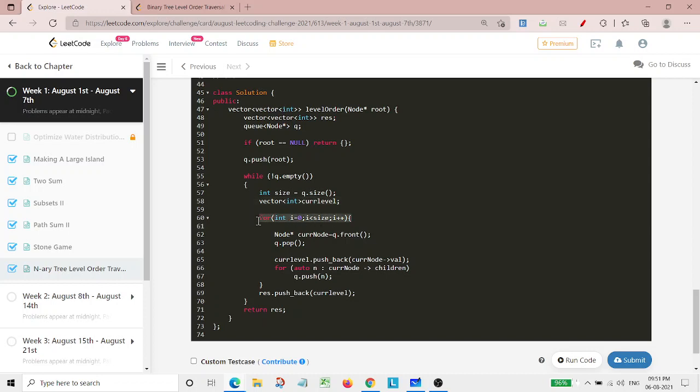For that part, we'll simply run a loop which will start from 0 and go until the size of the queue. And then first we'll get the node which is at the front of the queue and pop it out so that it is removed from the queue. The next thing we will be doing is pushing that particular node's value into the current level.